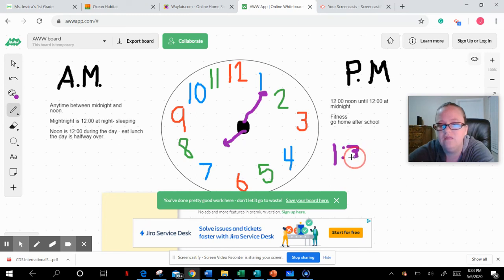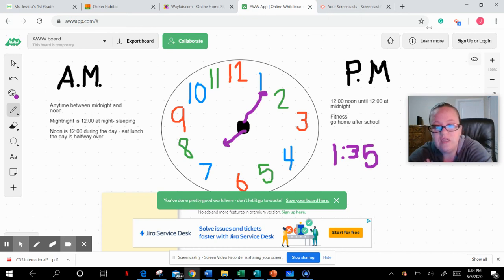What kind of things are we doing at 1:35? Well, that depends if it's 1:35 in the afternoon, so after lunchtime, or if it's 1:35 in the morning. If it's 1:35 in the morning, we're most likely sleeping unless you get upset maybe with an upset tummy or want some water. But 1:35 in the afternoon is when we would go to our afternoon recess.